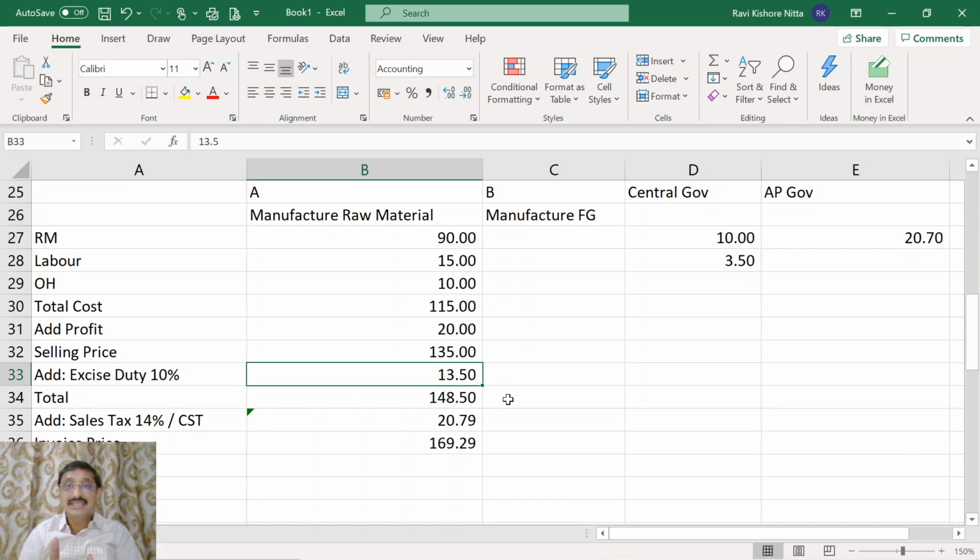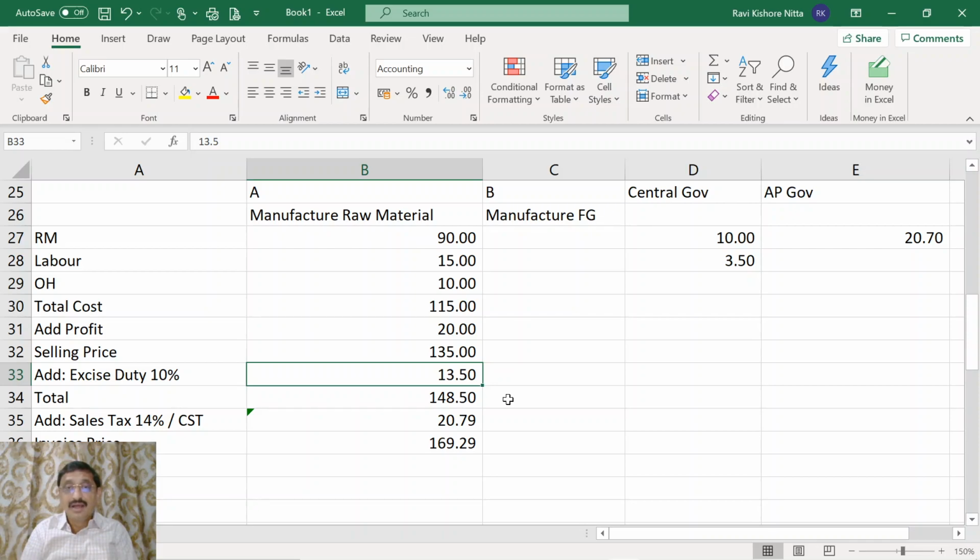Though there is a VAT model in excise duty as well as sales tax, there is still a cascading effect. Why? Because the sales tax and the excise duty are dealt with by two different governments. Excise duty was dealt with by the central government and the sales tax on intrastate sale was dealt with by the state government.